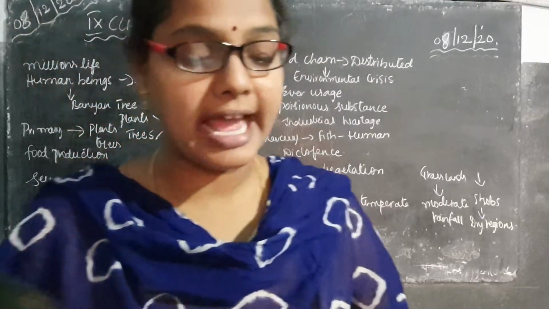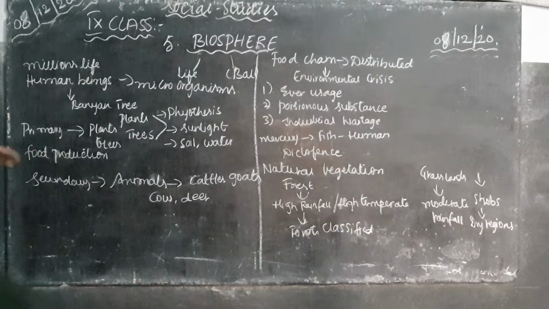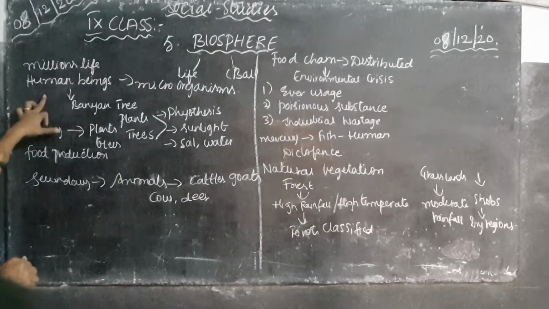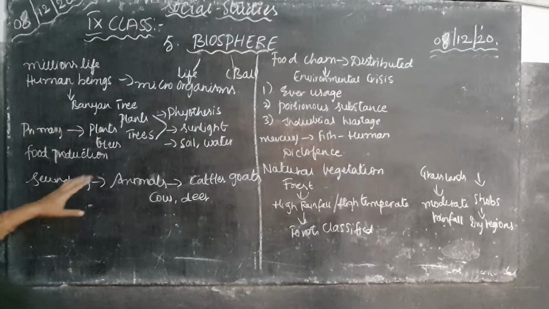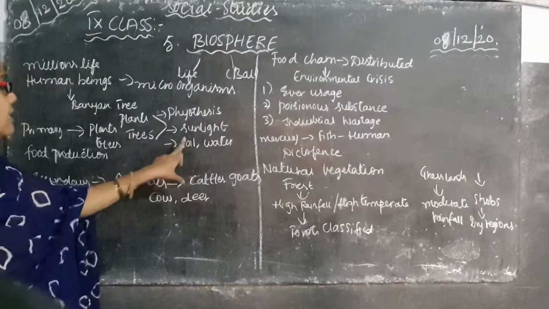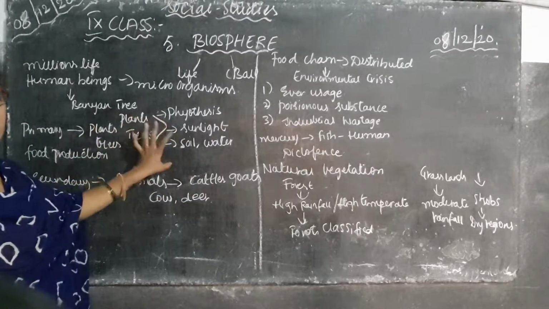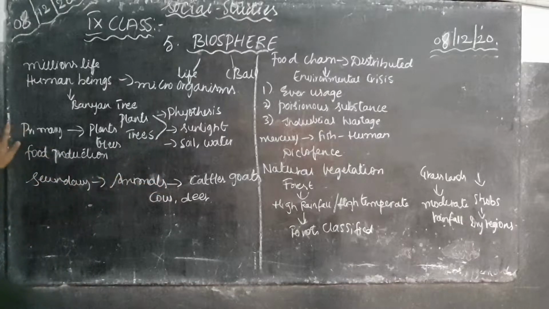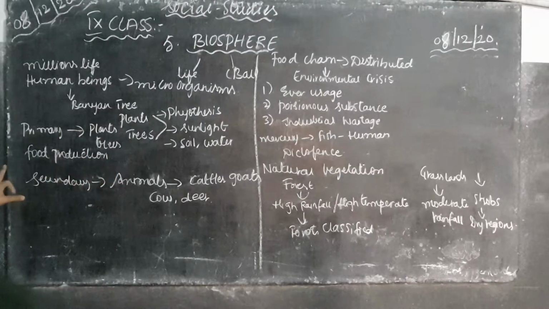So coming to today's class, the biosphere. Millions and millions of years ago, human beings were depending upon the plants, isn't it, children? For example, take a banyan tree. Plants provide photosynthesis, sunlight, soil, water. These are all the essential sources. Primary consists of plants and trees.